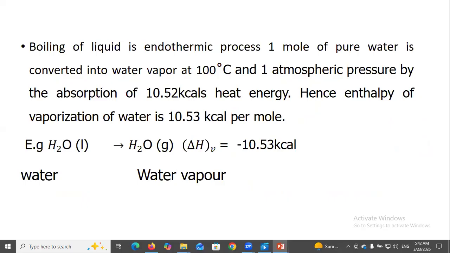Boiling of liquid is an endothermic process. 1 mole of pure water is converted into water vapor at 100 degrees Celsius and 1 atmospheric pressure by the absorption of 10.52 kilocalories heat energy, and enthalpy of vaporization of water is 10.53 kilocalories per mole. Liquid water converted into water vapor, enthalpy change is 10.53 kilocalorie.